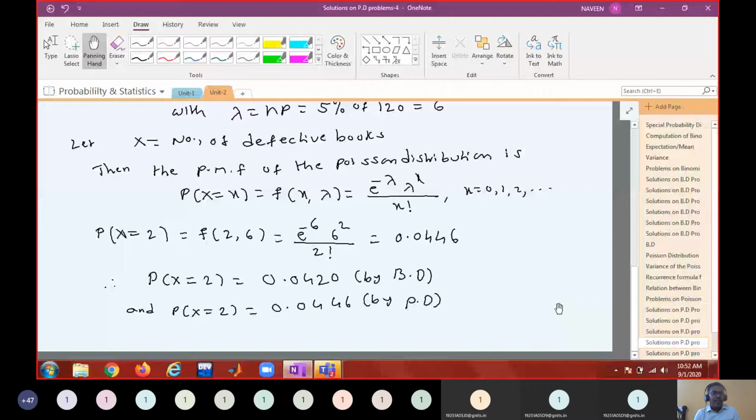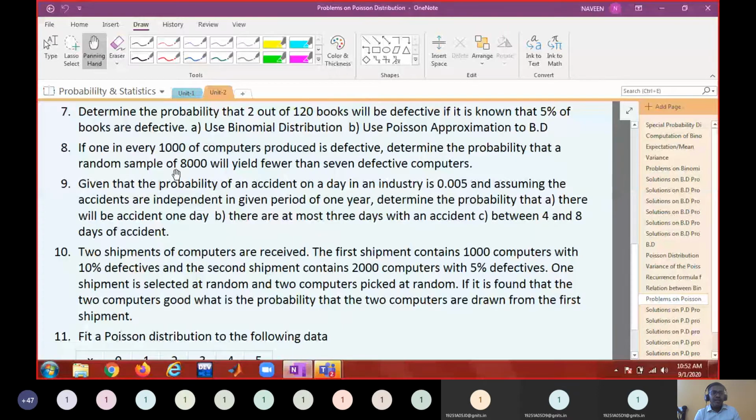Now go through problem number 8. If 1 in every 1,000 computers produced is defective, determine the probability that a random sample of 8,000 will yield fewer than 7 defective computers. If 1 in every 1,000 computers produced is defective, so what is lambda? Lambda equals 1 per 1,000. For 8,000, what will be lambda? 8. So you take lambda equal to 8 and find the probability that x is less than or equal to 7.